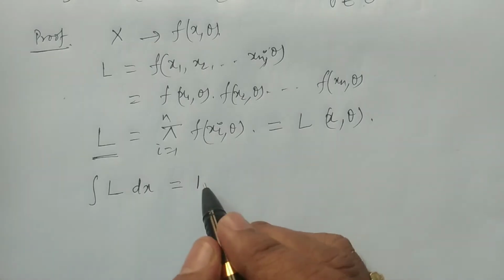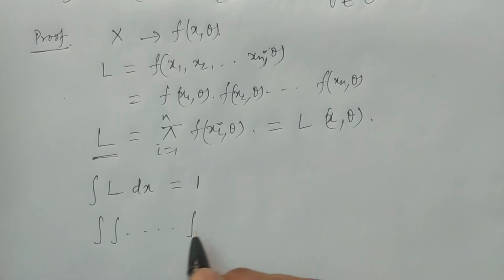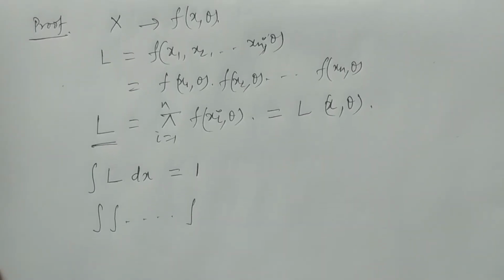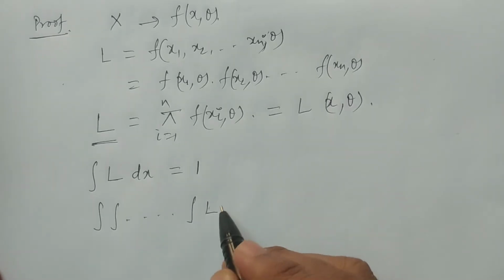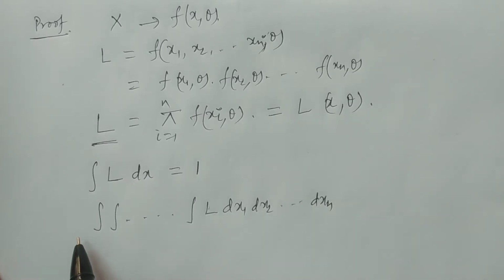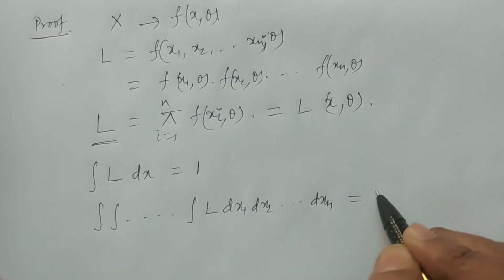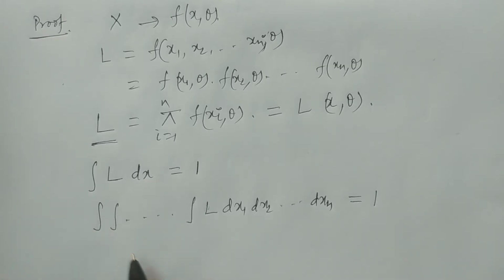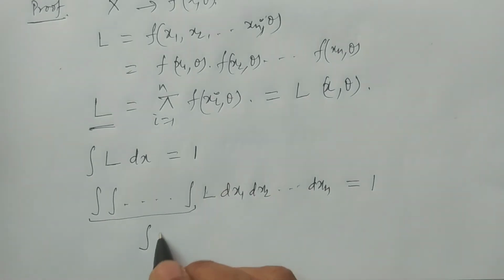So it is to be represented as an integral and so on, that is n integrals, because we have n random variables, of the likelihood function L, dx1, dx2, and so on dxn, and it is equal to 1. If you consider these n integrals, I am representing them with one integral: the integral of L dx is equal to 1.